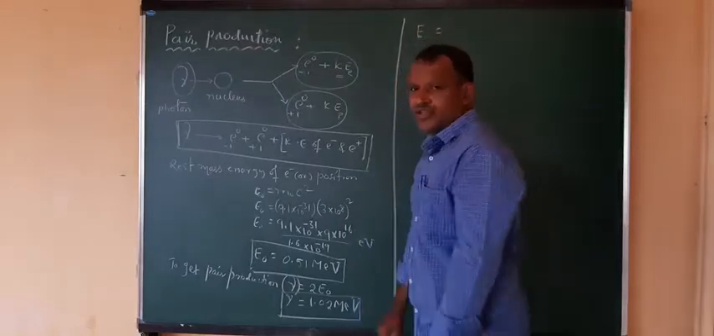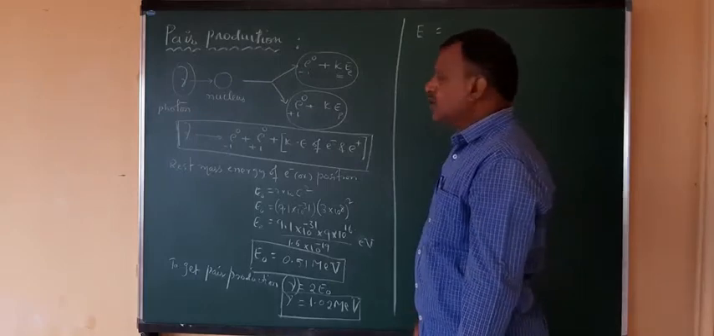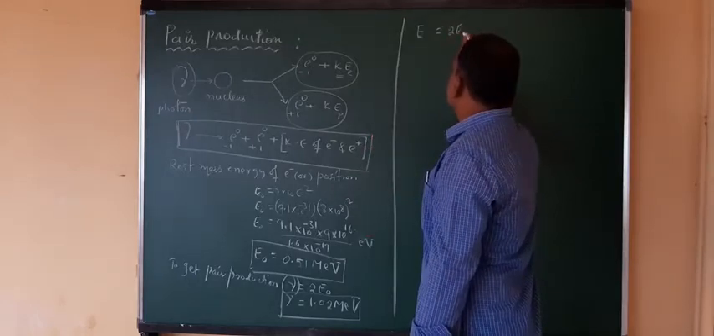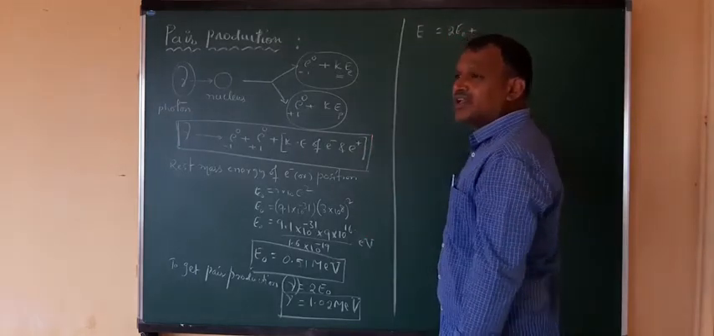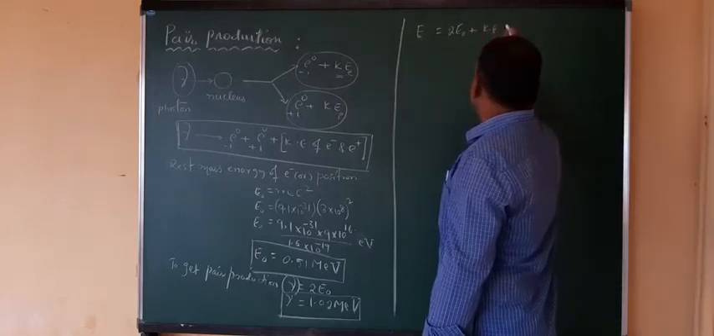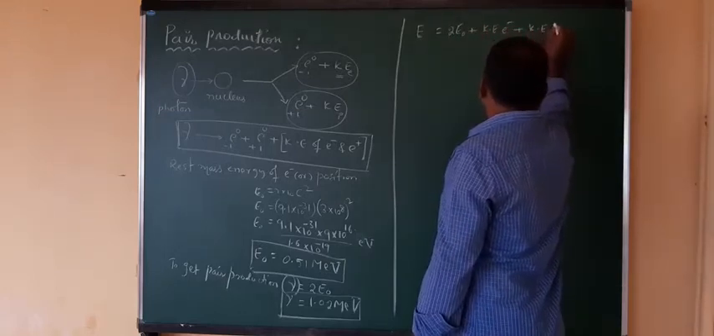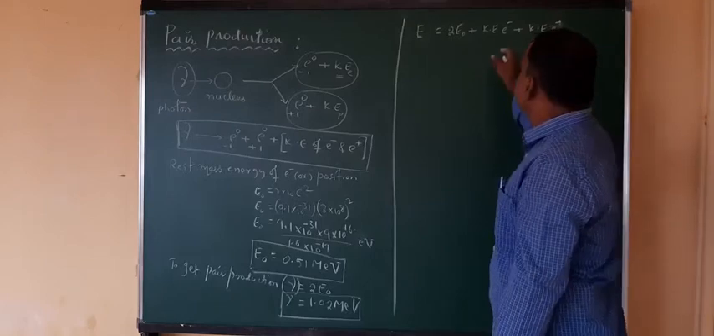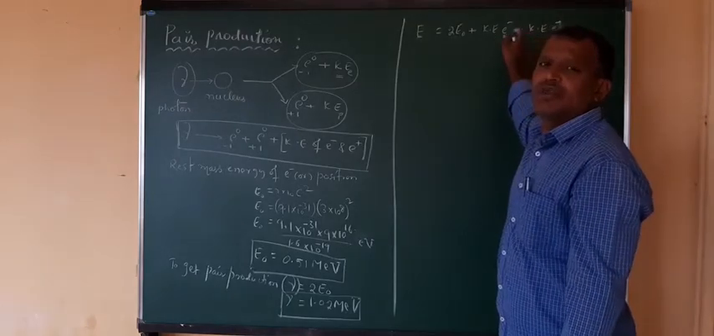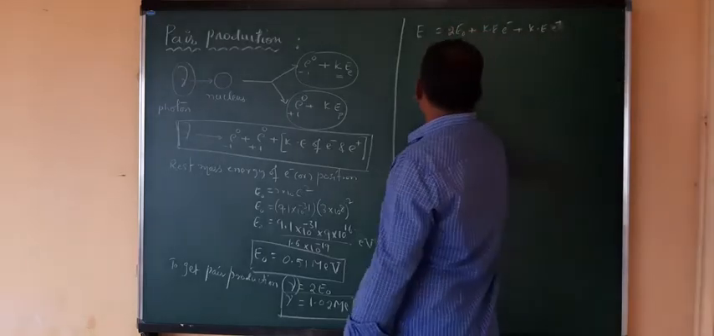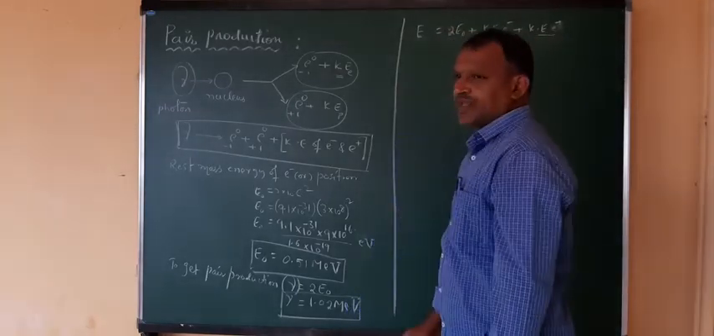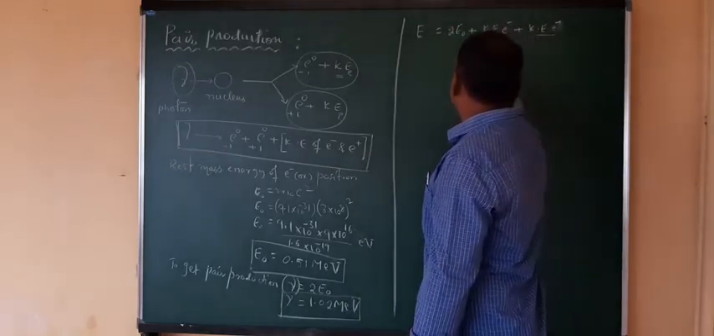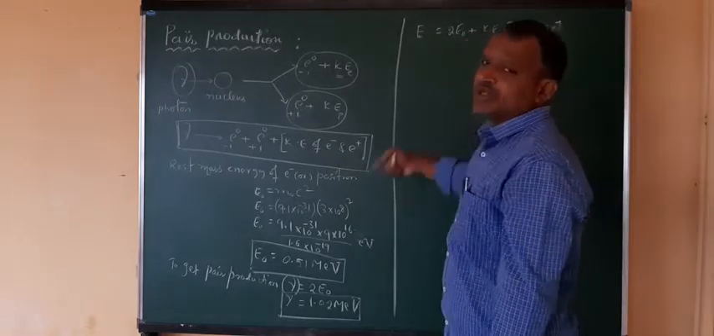The energy of the gamma photon is equal to, here the rest mass energy is there for both electron and positron. That I can write as 2 times E naught, plus kinetic energy of electron plus kinetic energy of positron. Right. So now this energy will be equally divided. That means this one and this one are equal. The kinetic energy of electron or positron will be the same, so I will write it as 2 times K.